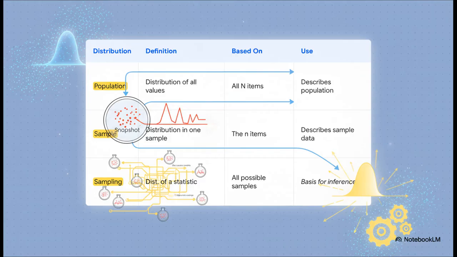Okay, let's pause here for a second because this slide clears up one of the biggest points of confusion in all of statistics. The population distribution, that's the real truth we're after. A sample distribution, that's just the data from our one little snapshot.